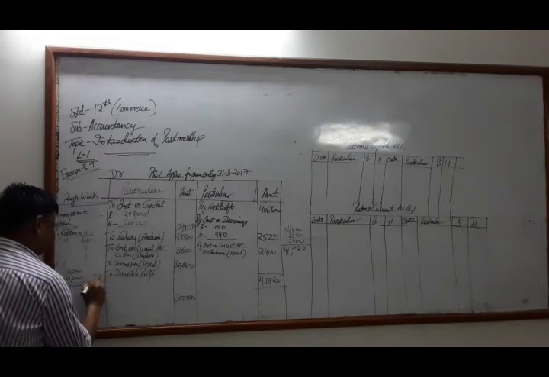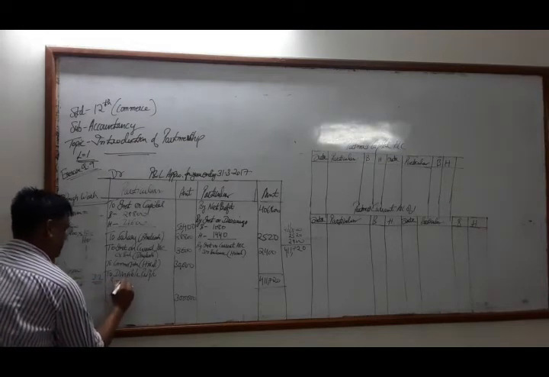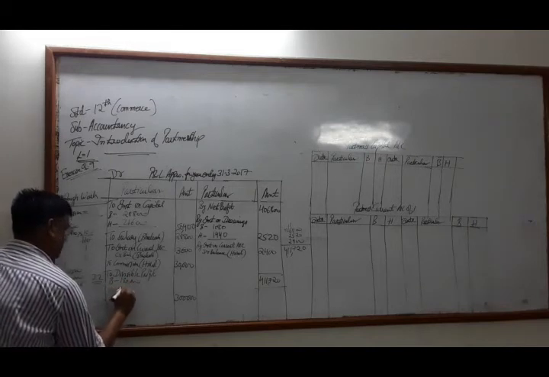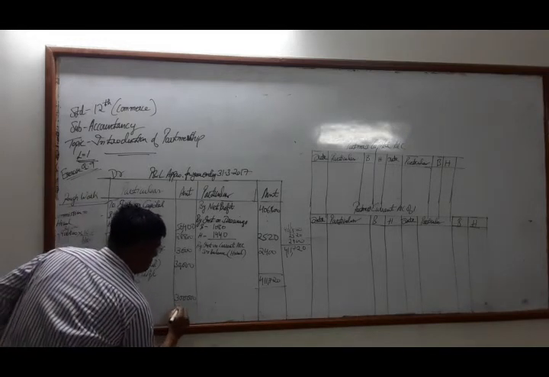So distributing in the ratio of 3:2, Bhadresh gets 1,80,000 and Hiral gets 1,20,000. Okay, so this is the divisible profit.